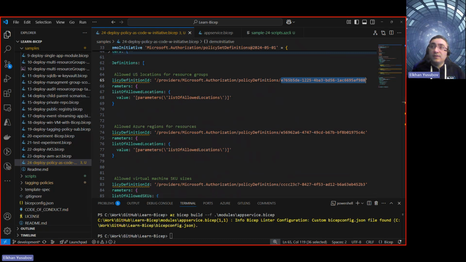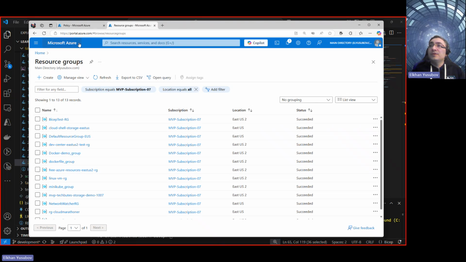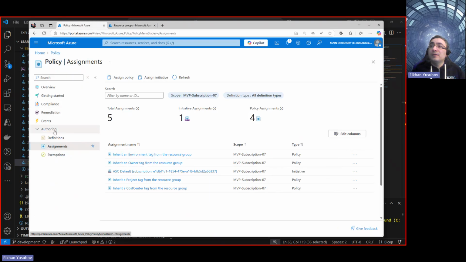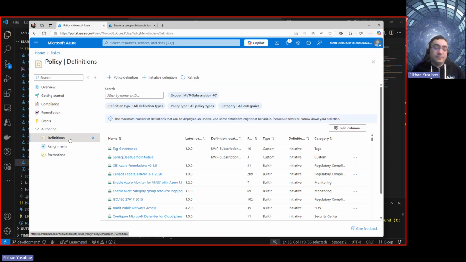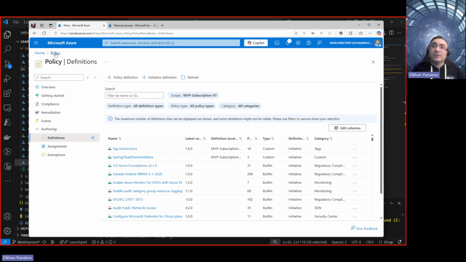So let's look at our Azure portal. I'm going to switch to the Azure portal. Here in the Azure portal, these are the resource groups where I am, and if I click on definitions in the policy, I'm in the Azure Policy section already.